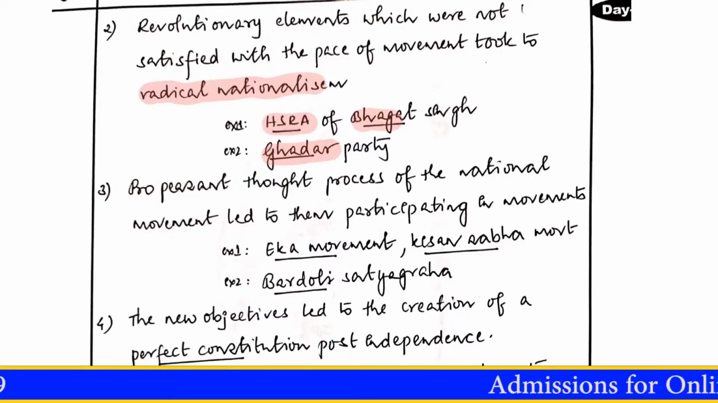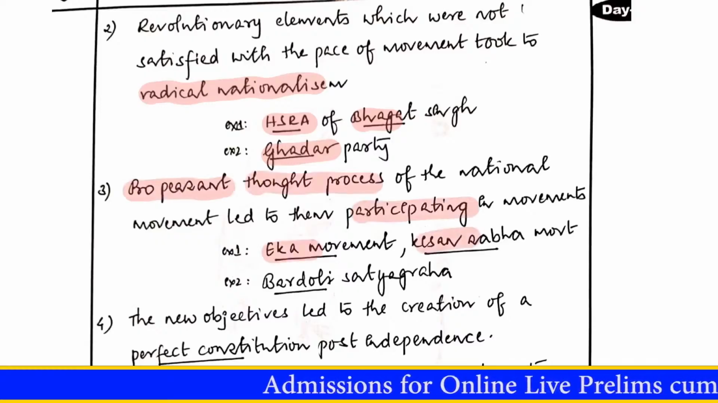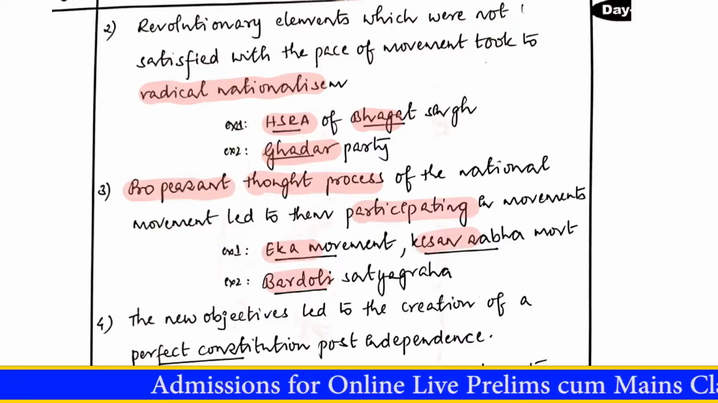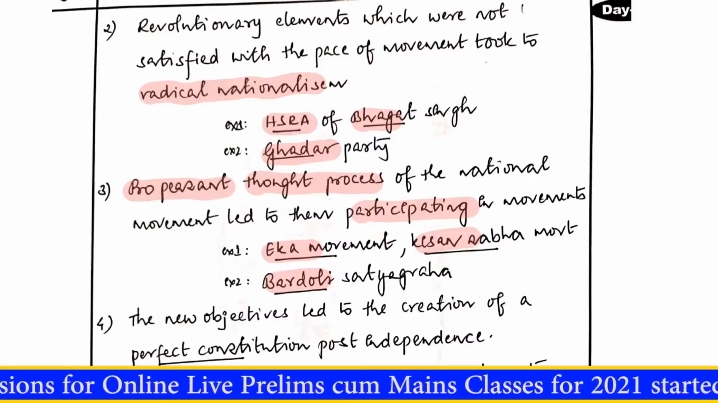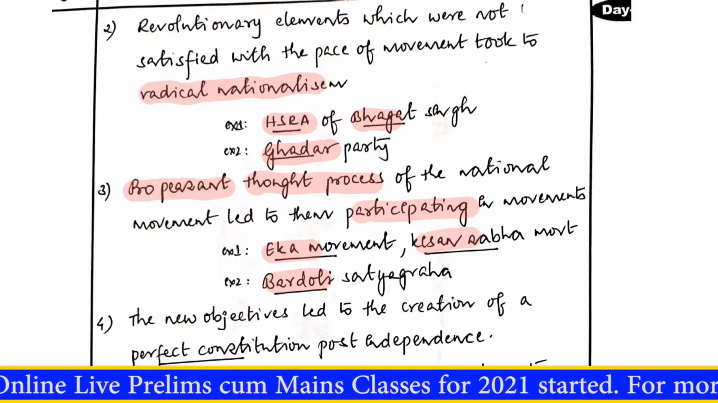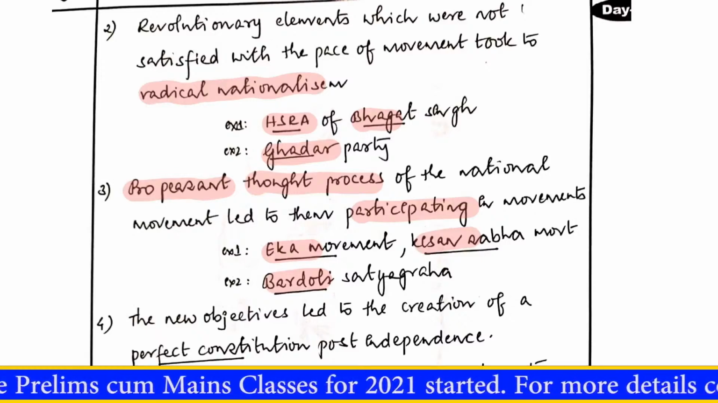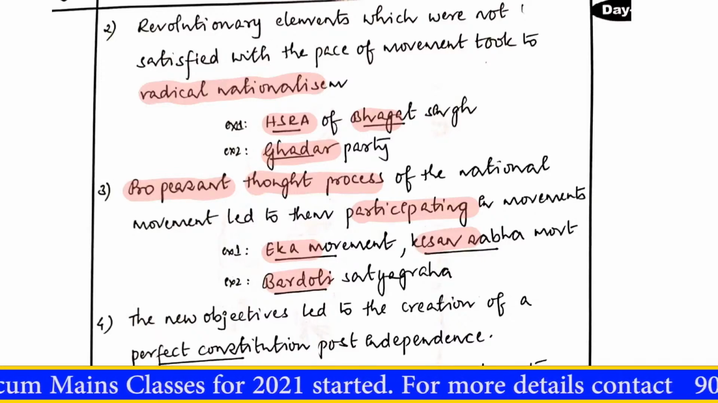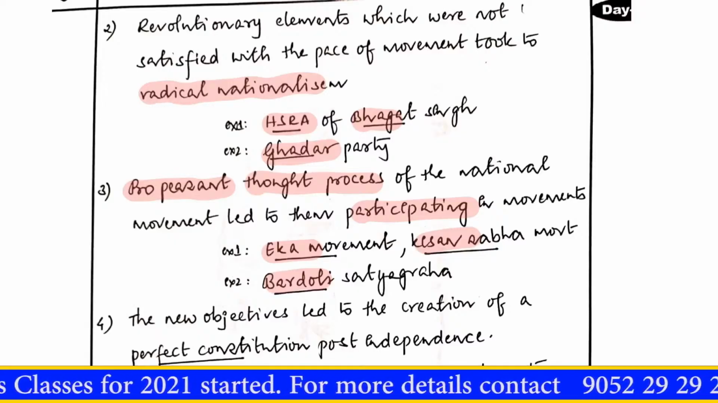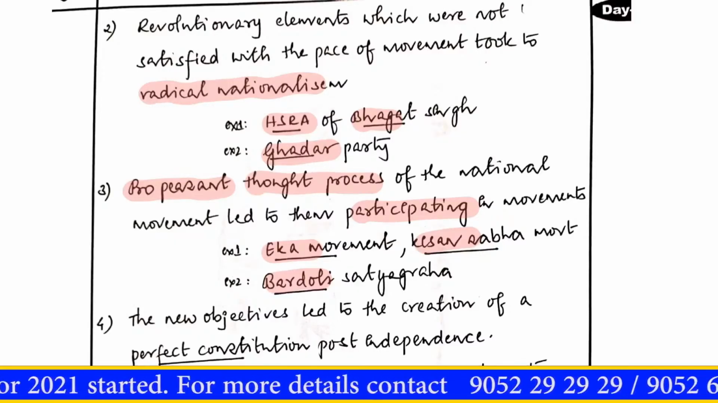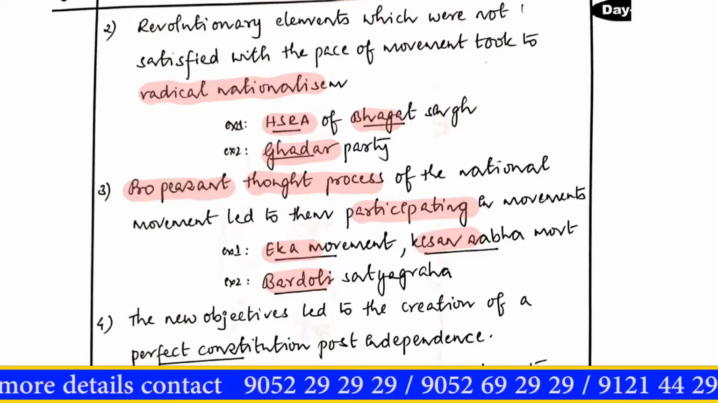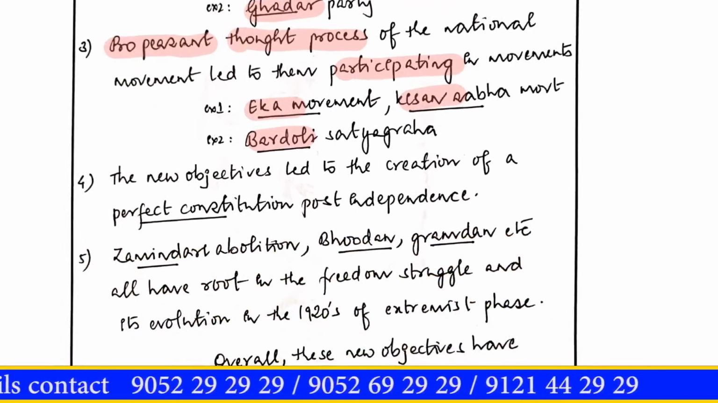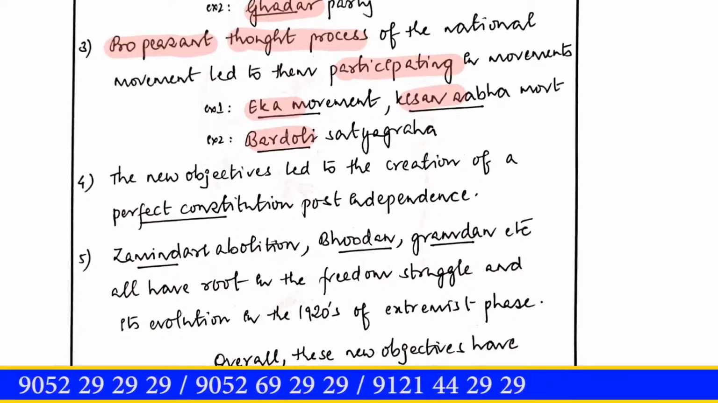Moving forward, the pro-peasant thought process of the national movement led them to participate in different movements. Because this pro-peasant attitude was developed within the Congress and within the national movement, the peasantry felt that they were a part of the freedom struggle, and they started claiming their rights. They went out into the streets, they went through satyagrahas and so on. They participated in a lot of movements, and some of the examples are the Eka movement, Kisan Sabha movement, Bardoli Satyagraha and so on. Moving forward, the new objectives led to the creation of a perfect constitution post-independence.